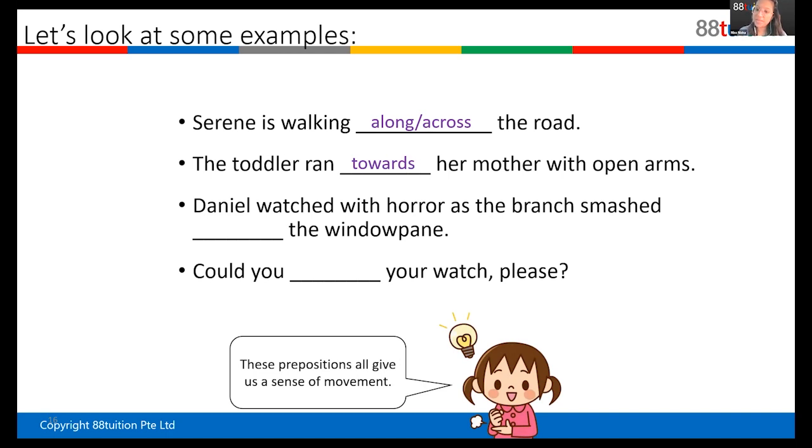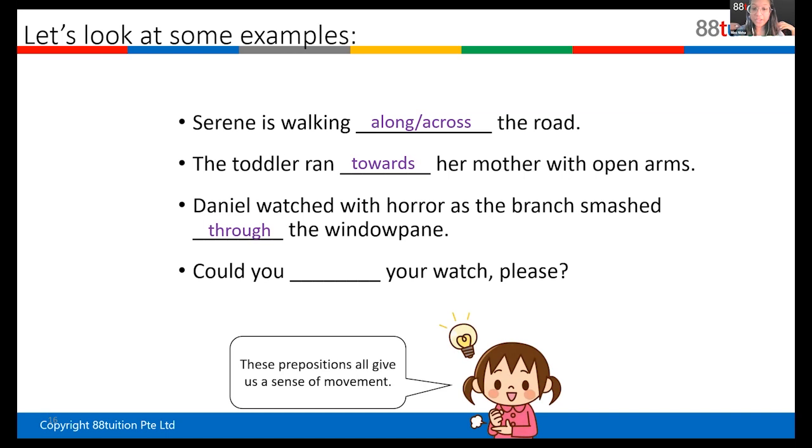Next one. Daniel watched with horror as the branch smashed what? The window pane. So the branch is breaking the window and it's going what? What is the action? Towards the window. Through the window pane, because it's smashed through. It goes in, it's going through, right? So it's broken and going through the window pane.